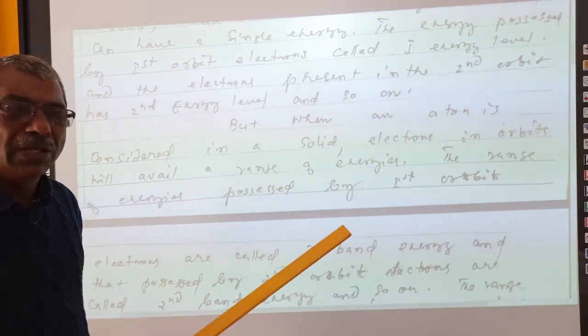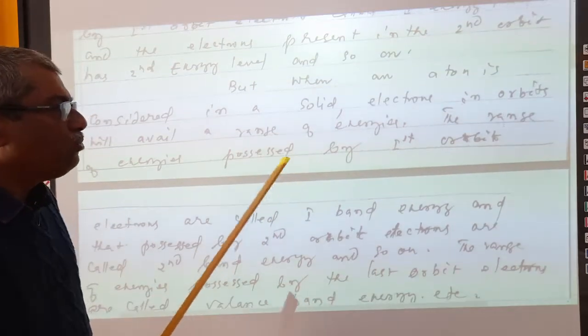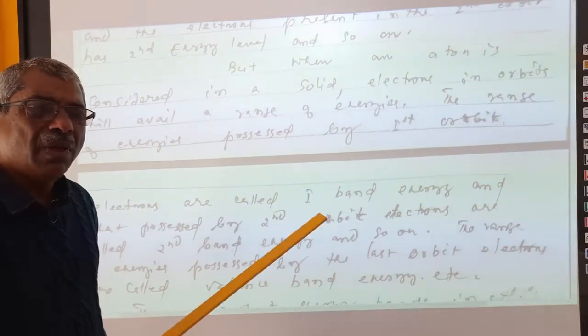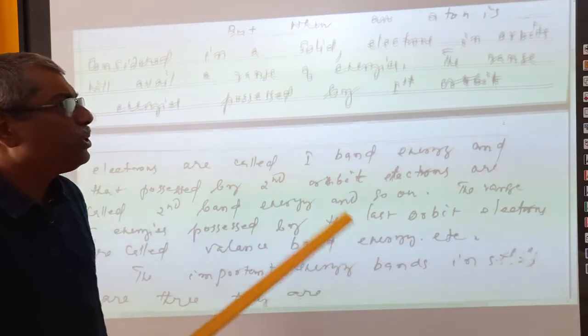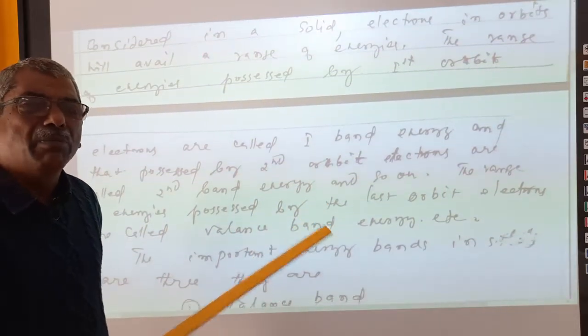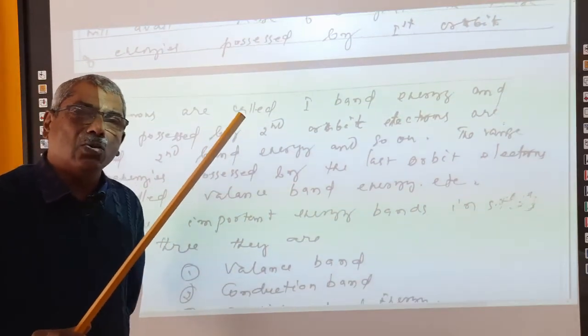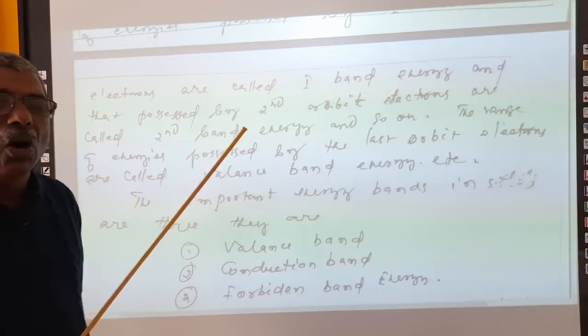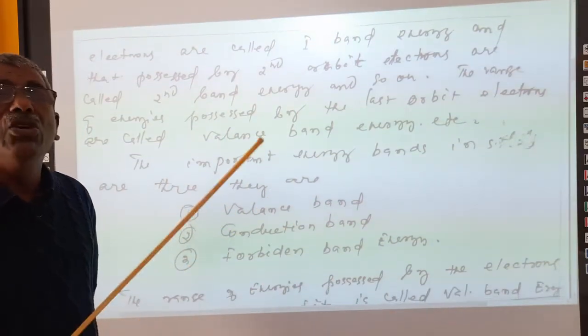The range of energies possessed by first orbit electrons is called first band energy. The various values of energies possessed by electrons in the second orbit are called second band energy, and the energies possessed by the electrons in the third orbit are called third band energy, and so on. They are ranges of energies.